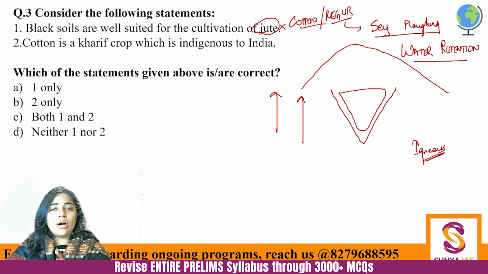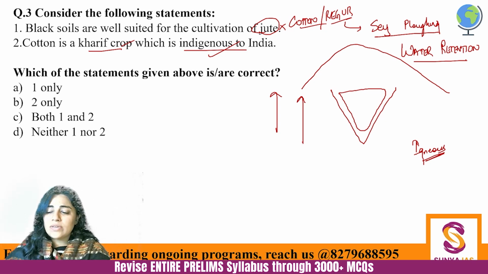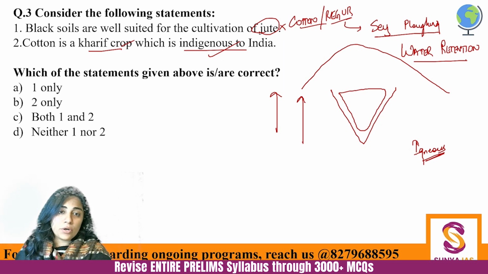Okay, so it's not for jute, it's for cotton, and cotton is a kharif crop which is indigenous to India. Absolutely correct. Cotton is indigenous to India. In fact, since the Indus Valley civilization, we have been exporters of cotton.